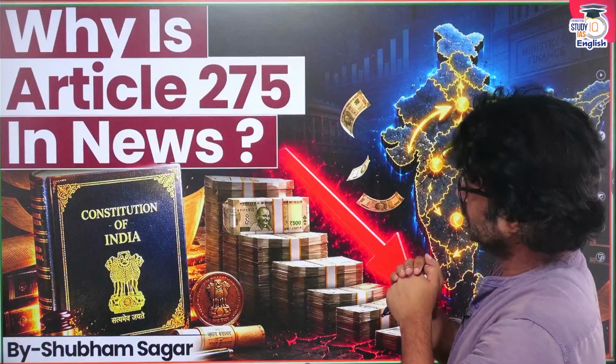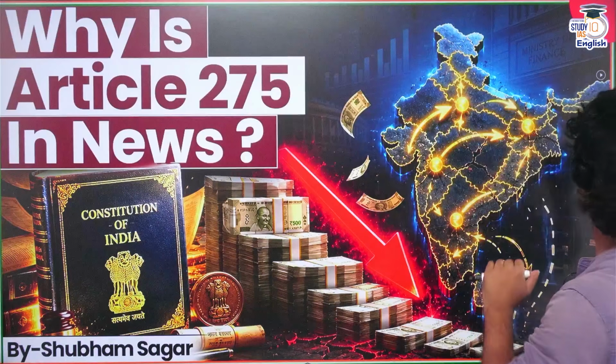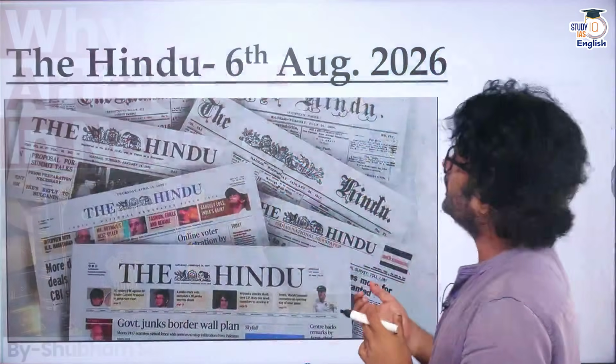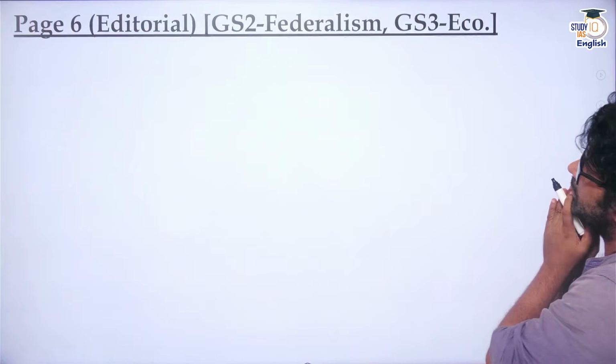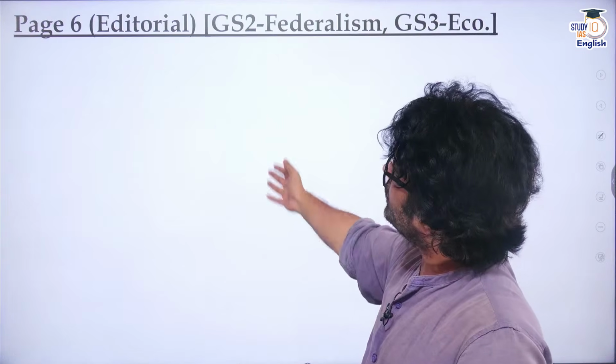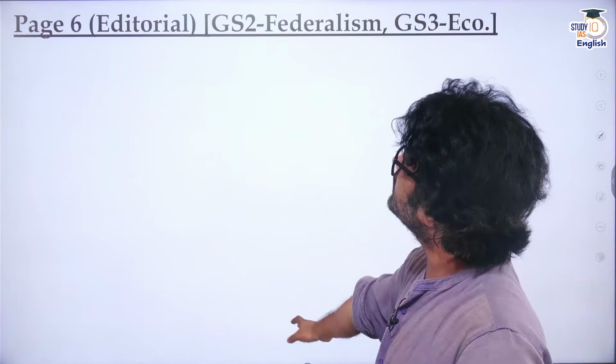Hello everyone. So Article 275 is in news. Why is it in news? And what is the reference point here? The Hindu, 6th August 2026, published an awesome editorial. Everybody should read it. There are some people who say Hindu is this and that, leftist. But it doesn't matter whether you're leftist or rightist, you should read this article, guys.